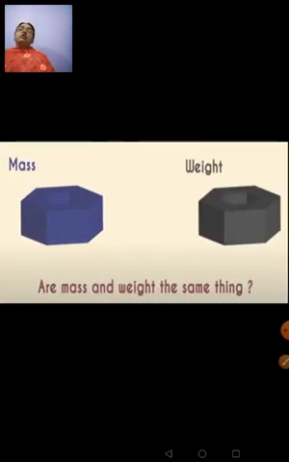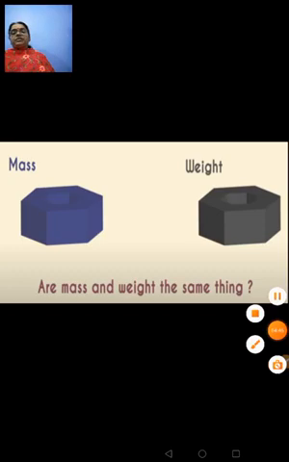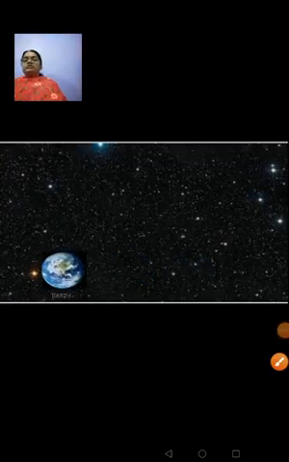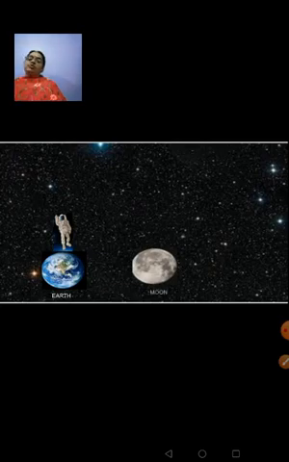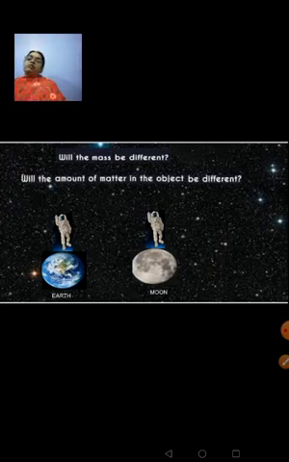Next, we are going to learn about mass and weight. All must be thinking mass and weight are the same quantities. No, they are totally different quantities. How? We will learn that in detail in the following slides. Let's now consider the earth. A person standing on the earth's surface, an astronaut for example. The same person is going to the moon. I'll ask you a question now. Will the mass of this person be different? Will the amount of matter in the object be different? My answer would be no.